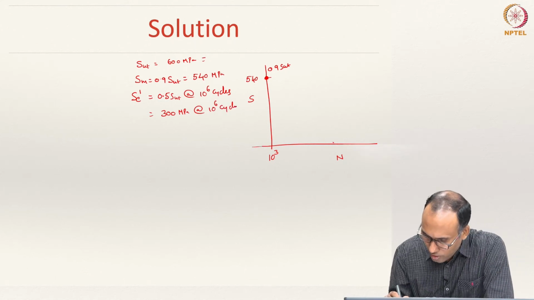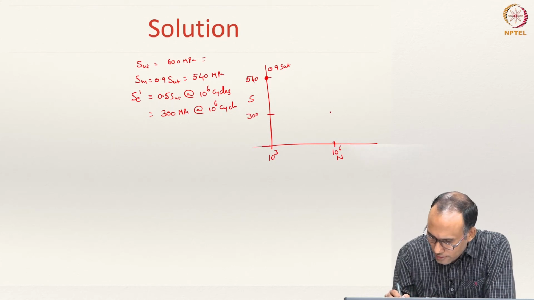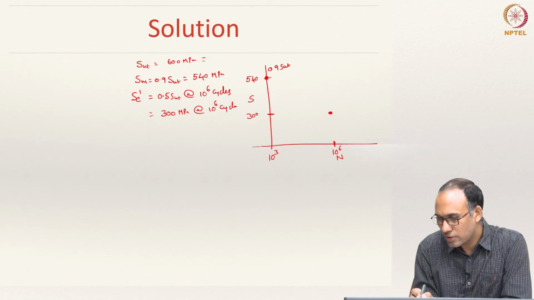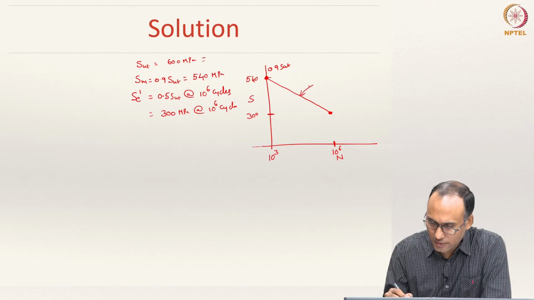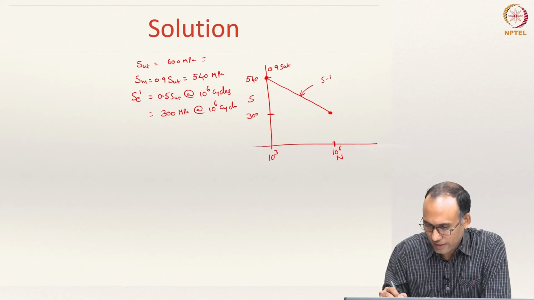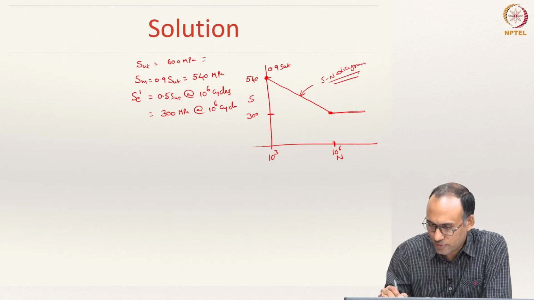So this is a log plot. Let us say this is my 10 power 6 cycles and this is my 300 MPa, right? So that is the second point. Then you draw that line, and that is my SN diagram. And after 10 power 6 cycles it is supposed to be flat, because it is a steel, that is what it should be. Okay.